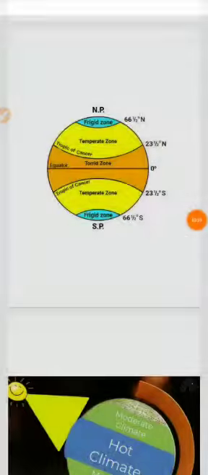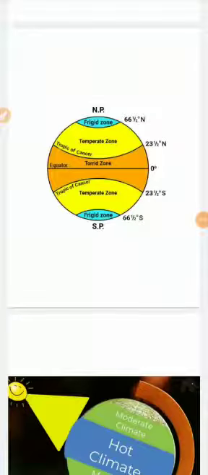Now, students, the 90 degrees above in the north is called the North Pole, and in the south, 90 degrees at the bottom is called the South Pole. Students, we'll understand this in a much better way. Here I've given a diagram where the sun's rays fall directly on the equator region, right? That's at 0 degree.